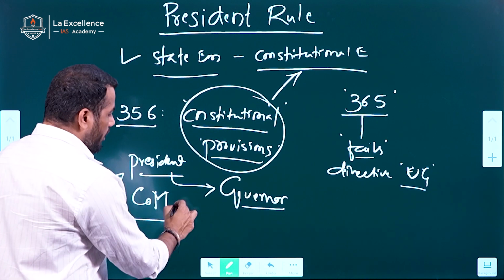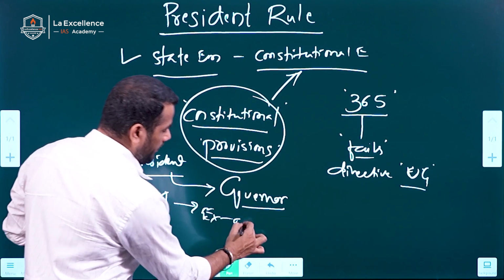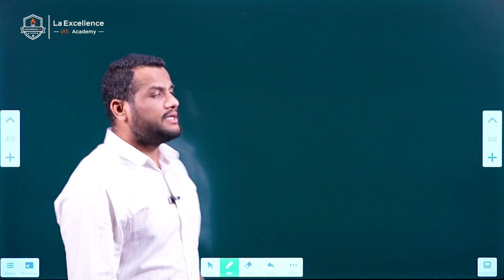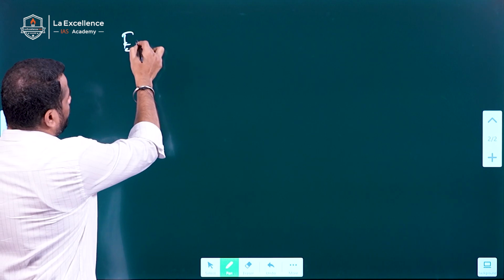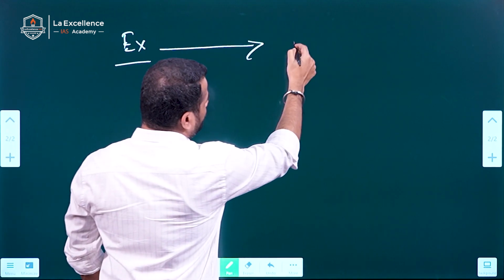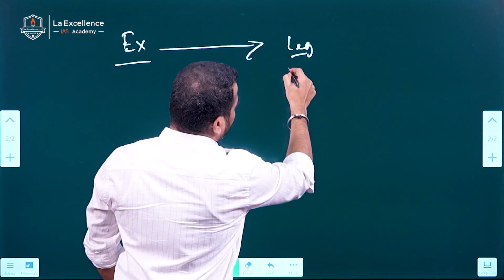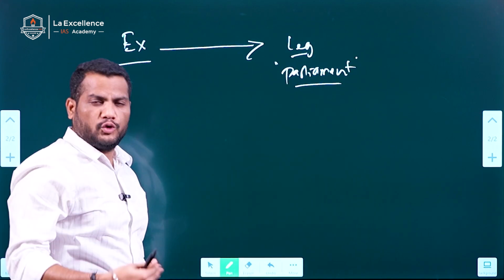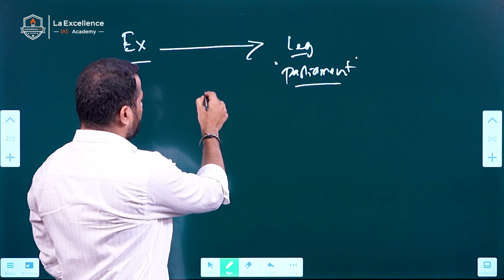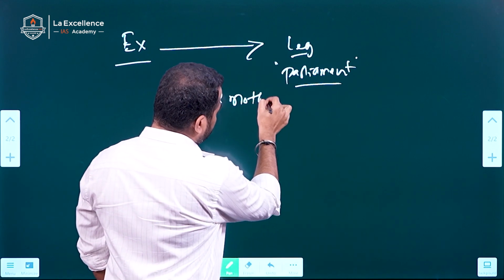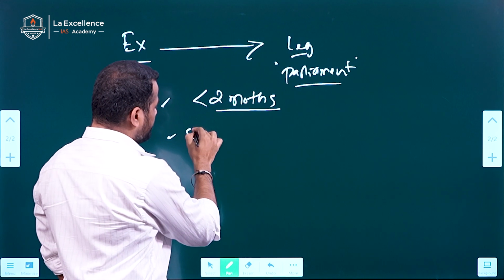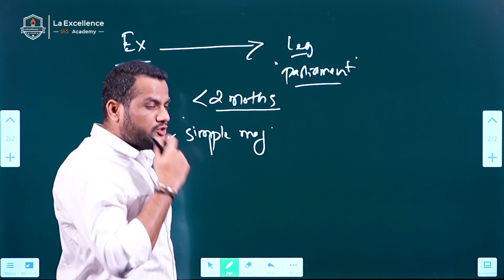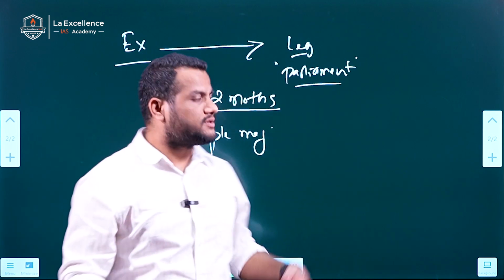This is the executive order, right? Executive order. This executive order should be approved by the parliament. Meaning there are checks and balances. If the executive takes any action, this should be accountable to the legislature, right? Here parliament should approve this president rule imposed in any state within 2 months. Within the 2 months. This approval should be done with a simple majority. Simple majority is the majority of the members present and voting. This is called simple majority.